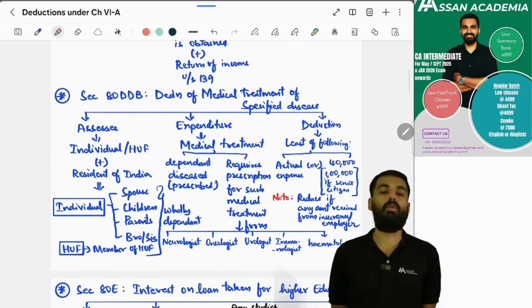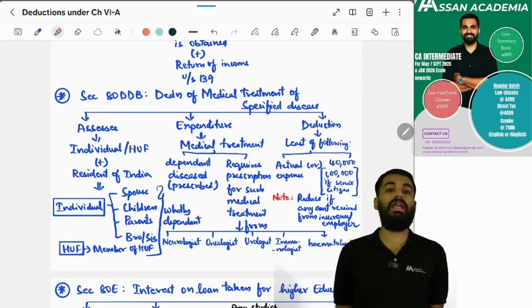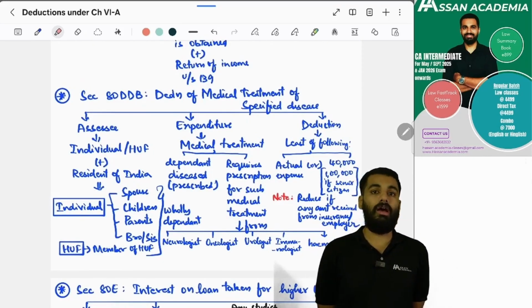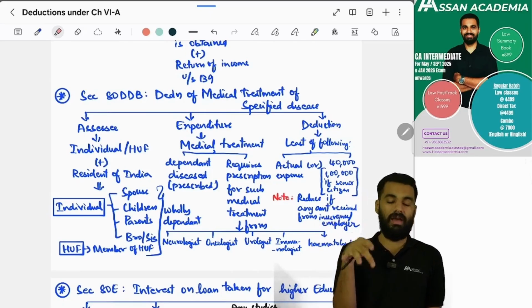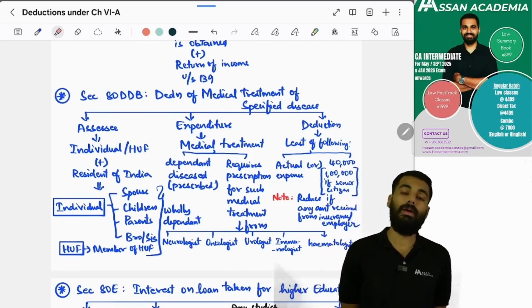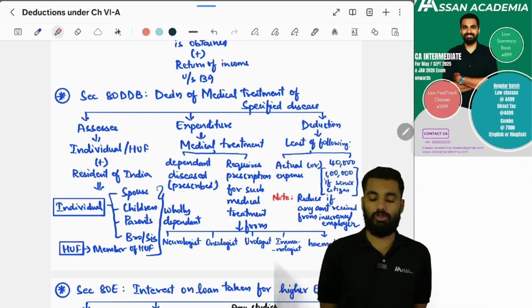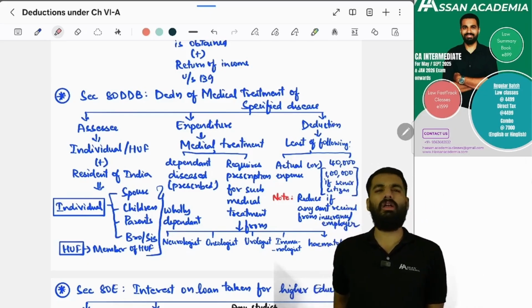Next, section 80DDB. What is this? This is applicable for an assessee who is a resident individual or HUF, and for their spouse, children, parents, and brothers and sisters who are wholly dependent on them, and also for the members of the HUF. This is for medical treatment which is prescribed, and there's a list of medical treatments such as cancer, tuberculosis, and so on.